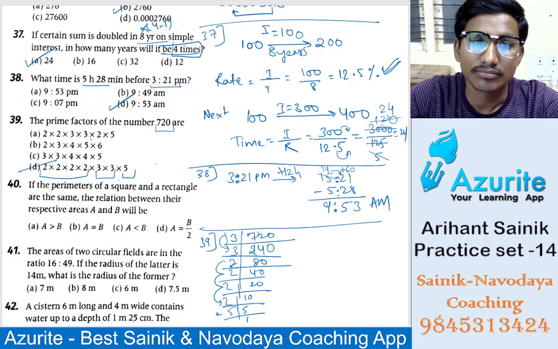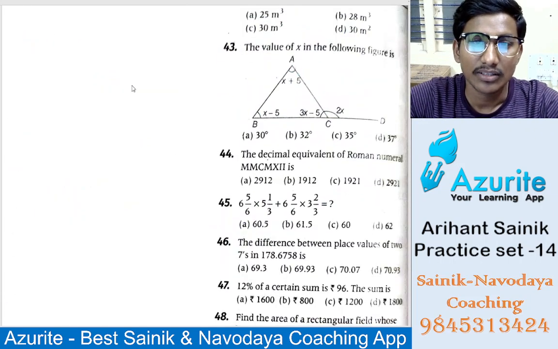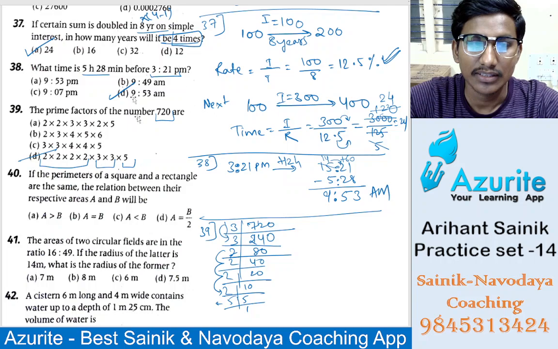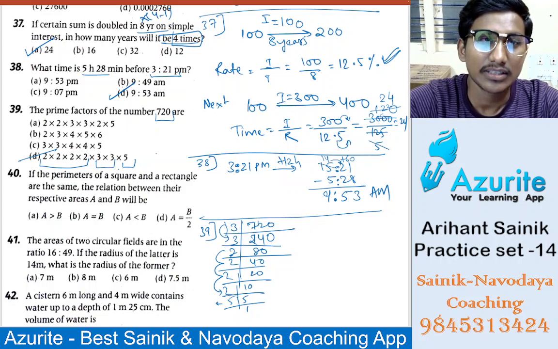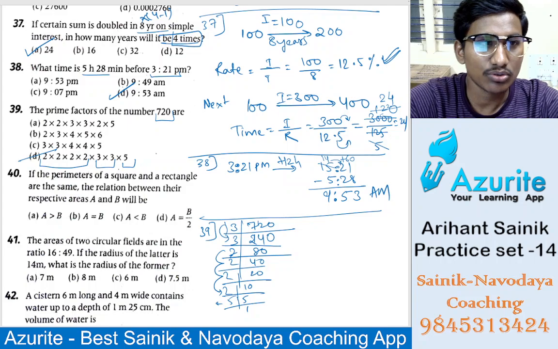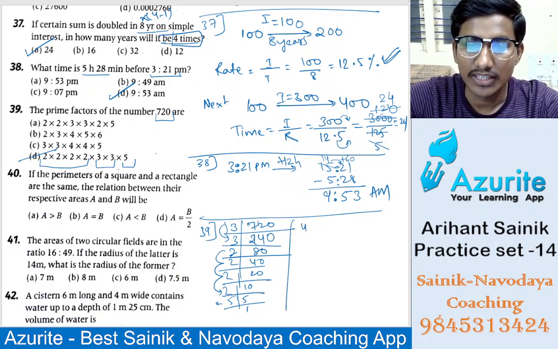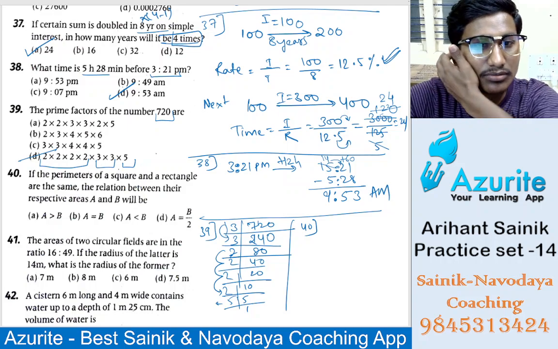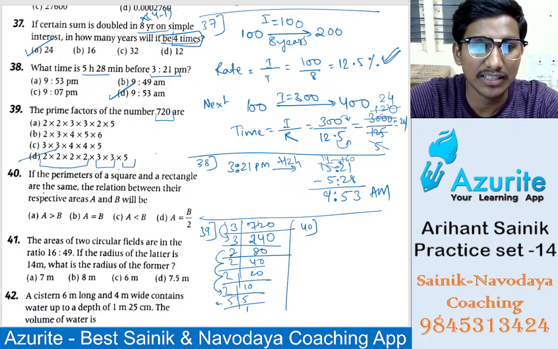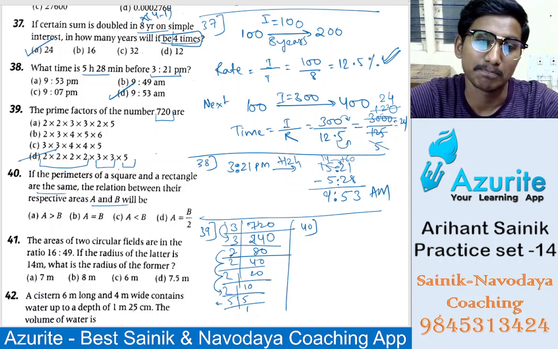You can do like that. Okay, now next, here that is 39 is completed. Now let's go to 40 question. So 40 is what, perimeter of a square and a rectangle are the same, the relation between the respective areas A and B will be.